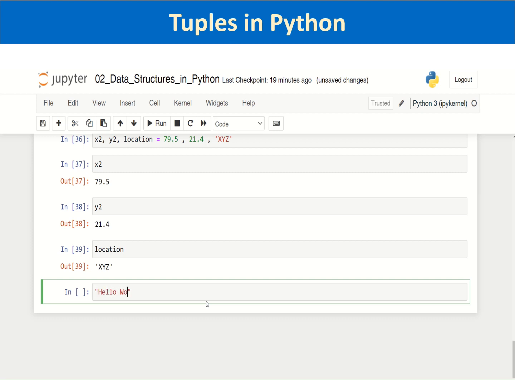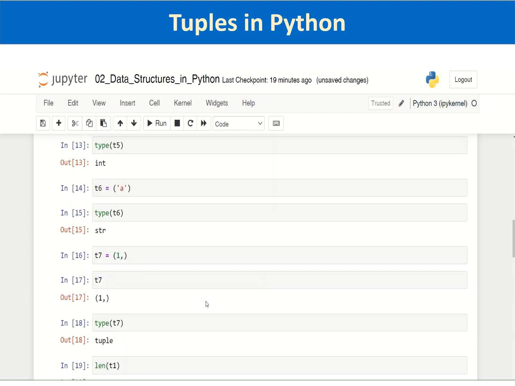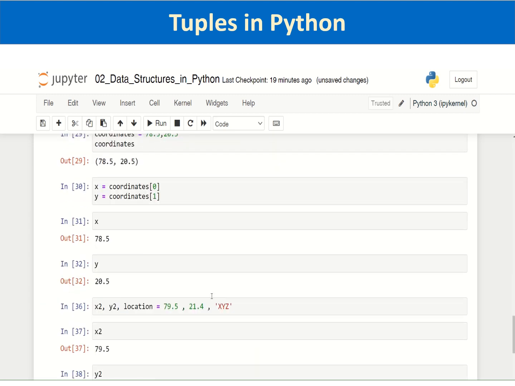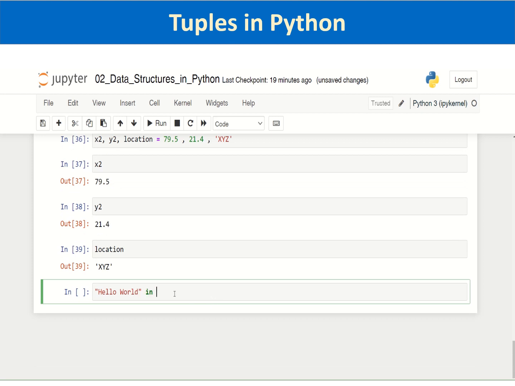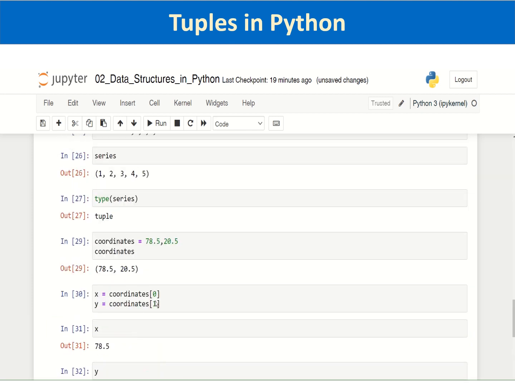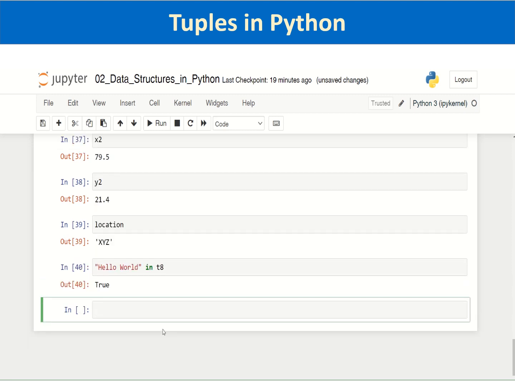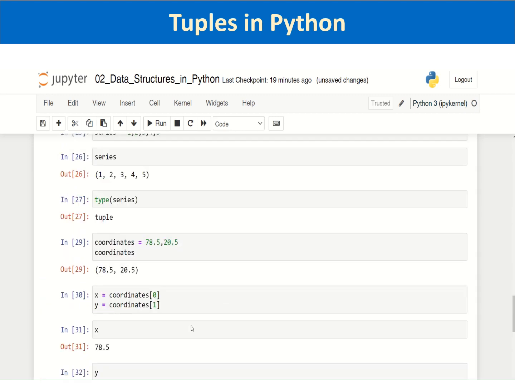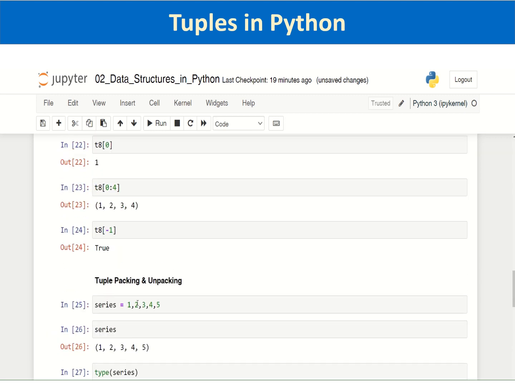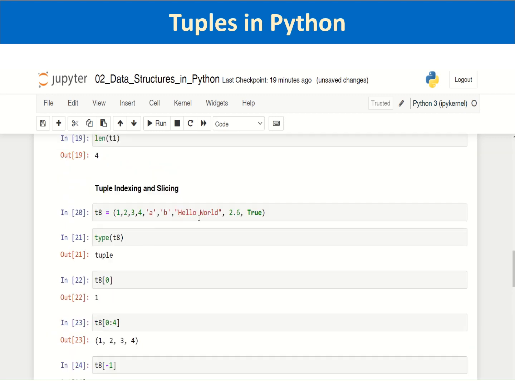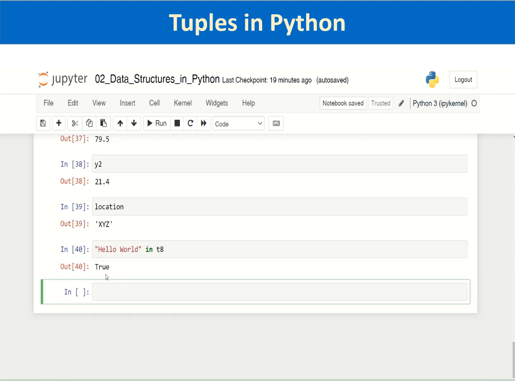Say you type exactly the same string, because it is case sensitive, you have to be careful. So "hello world" in is a keyword. Again, just as built-in functions, the keywords are also highlighted in green. "Hello world" in T8. So you can check it and it returns true, because it checks whether this specific single item is present in T8. Yes, it is present, so it returns the boolean value true.